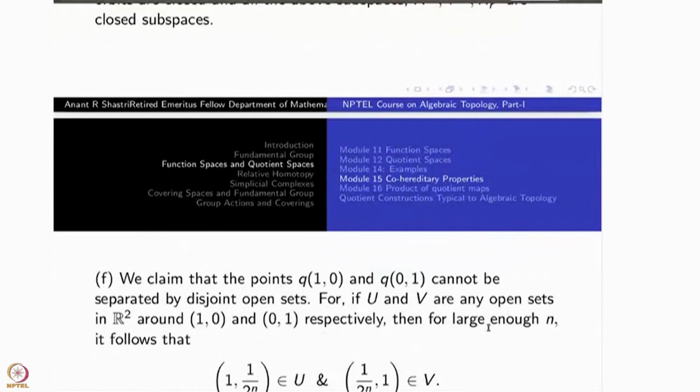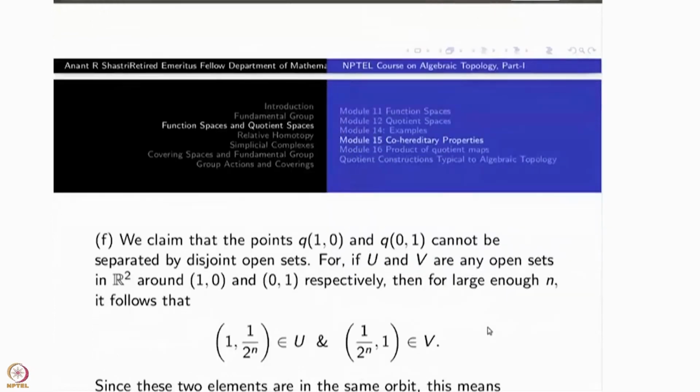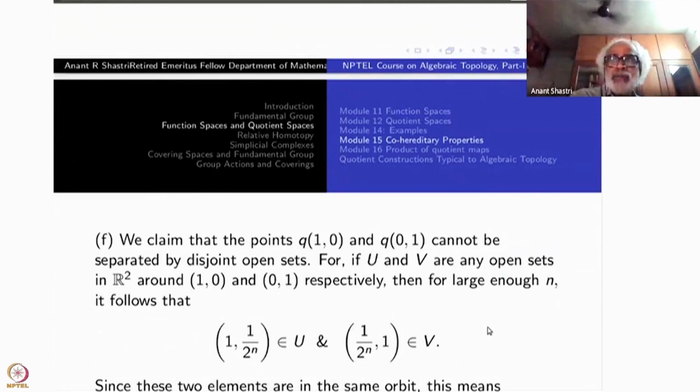So this is the claim. Look at the image of (1, 0) and (0, 1), namely the class of (1, 0) and the class of (0, 1). I want to say that these two points cannot be separated by disjoint open sets. Take an open set U and another open set V containing (0, 1) and (1, 0) in R2.